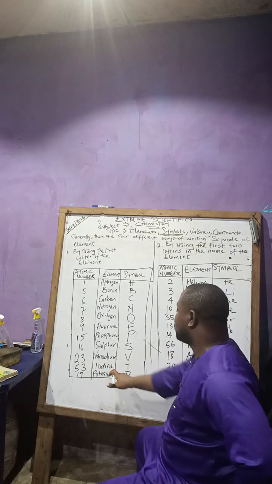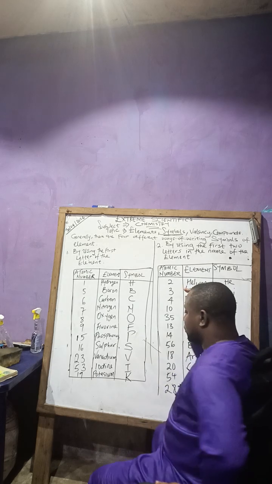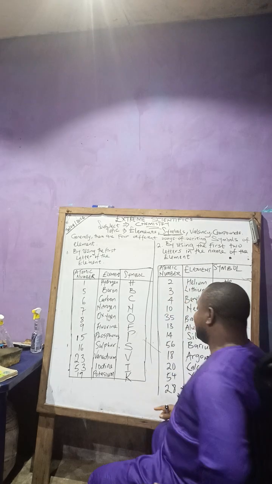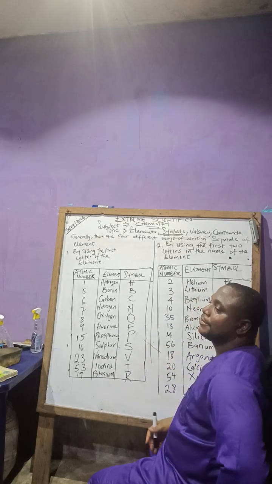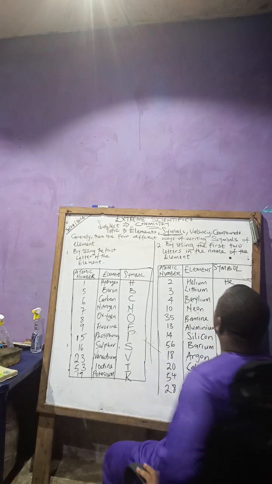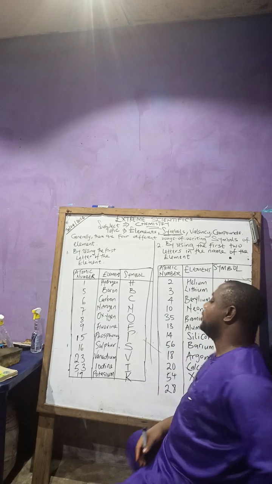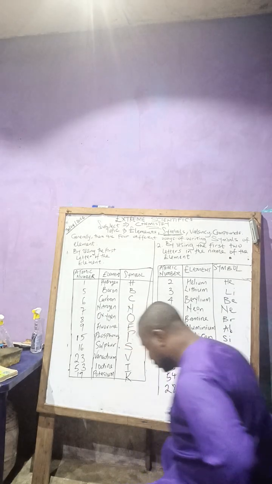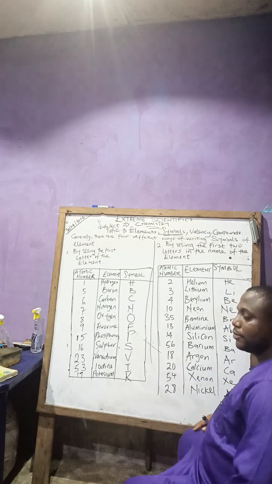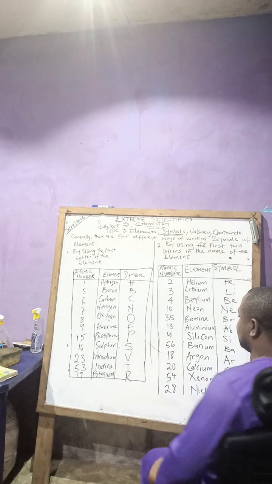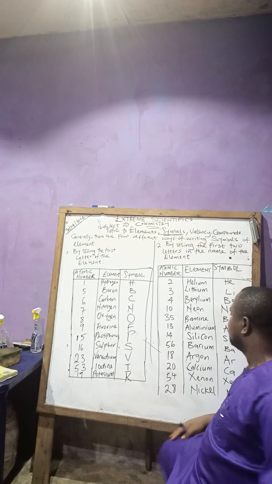So we have potassium. So it's number what? 19, capital letter K. The next one, we have by using the first two letters in the name of the element. By using the first two letters in the name of the element. Good.